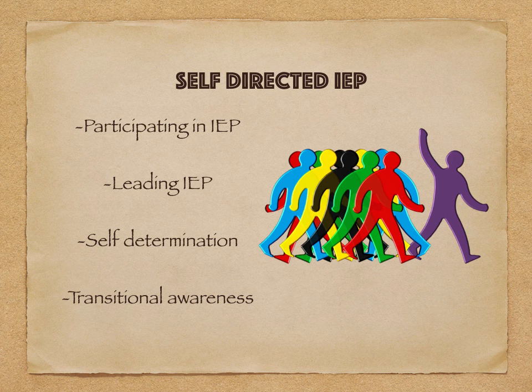The self-directed IEP curriculum includes instruction about participating in IEP meetings, transition planning portions, leading IEP meetings, self-determination skills, and transitional awareness. Each of these topics is important to learners with ID as they learn the tools to take control of their own learning and consider their post-schooling future.